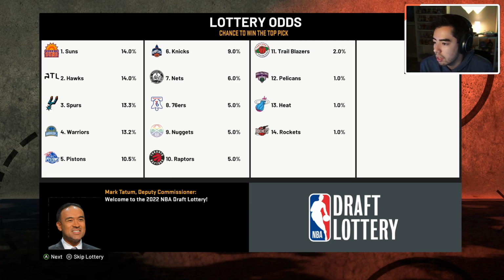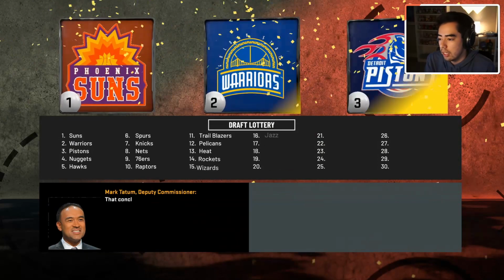Right now, the Suns and the Hawks have the 2 best odds, with the Spurs being 3rd, Warriors 4th, Pistons 5th, Knicks 6th, 7th goes to the Nets. 76ers have the 8th, the Nuggets with the 9th overall pick, who have Bill Walton, by the way, so they didn't have a good season. They could possibly get 2 really good players here right off the bat. So we'll see what happens here in the draft lottery.